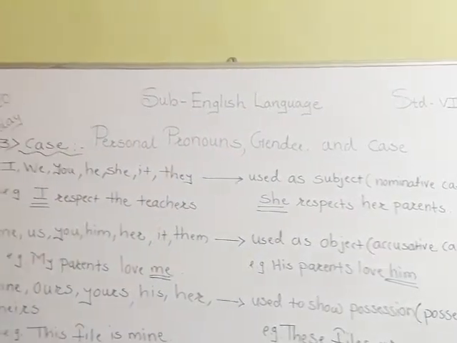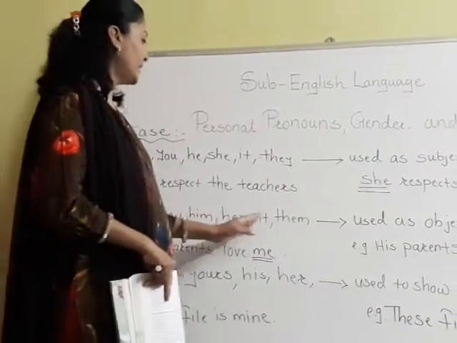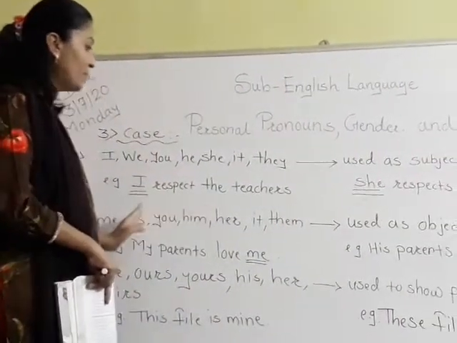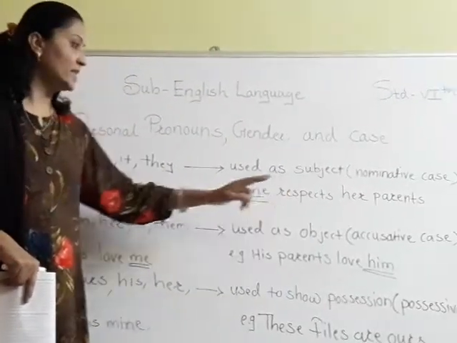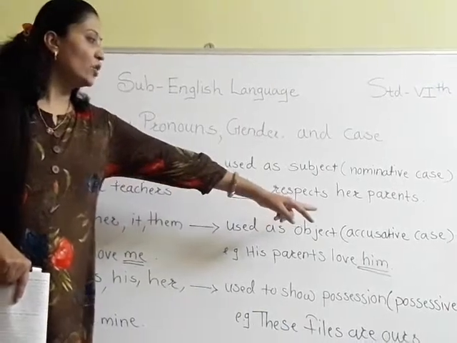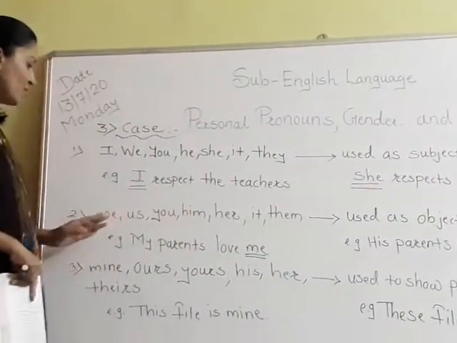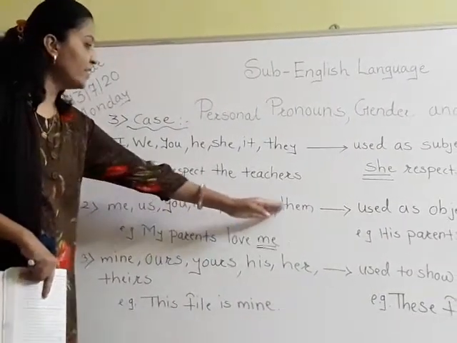Now see second, me, us, you, him, her, it, them. All these are the personal pronouns used as the object in the sentence, and it is known as the accusative case.